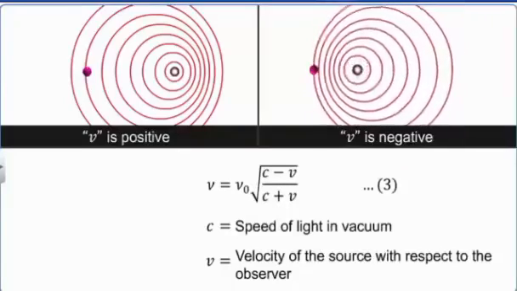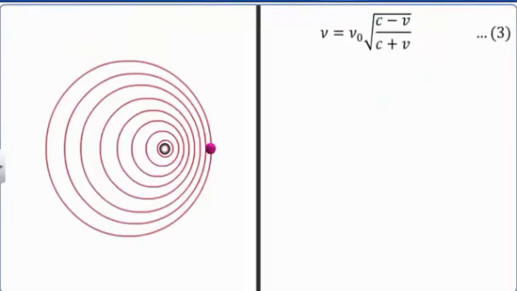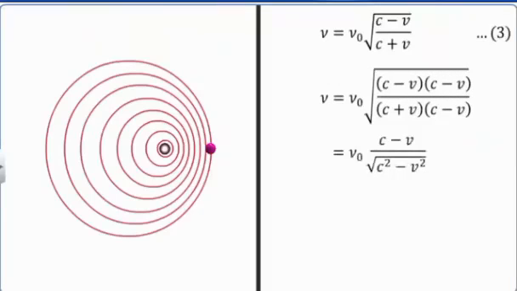Equation 3 can be mathematically manipulated as shown to obtain equation 4.